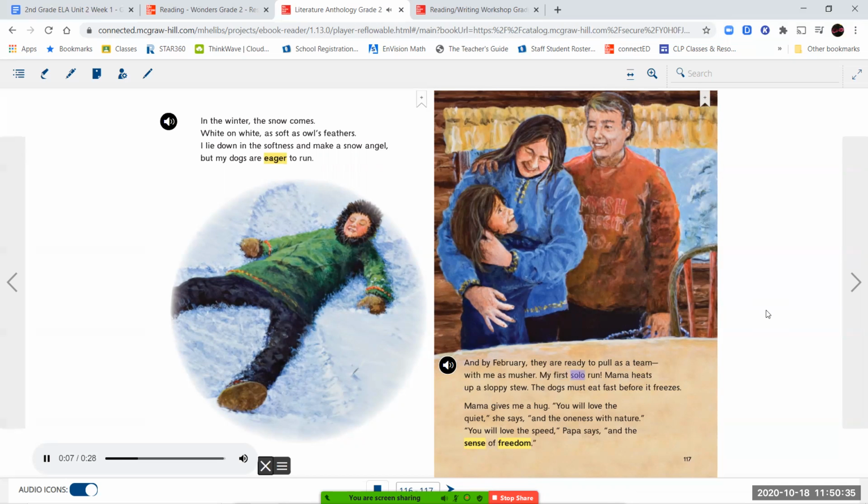My first solo run. Mama heats up a sloppy stew. The dogs must eat fast before it freezes. Mama gives me a hug. "You will love the quiet," she says, "and the oneness with nature." "You will love the speed," Papa says, "and the sense of freedom."